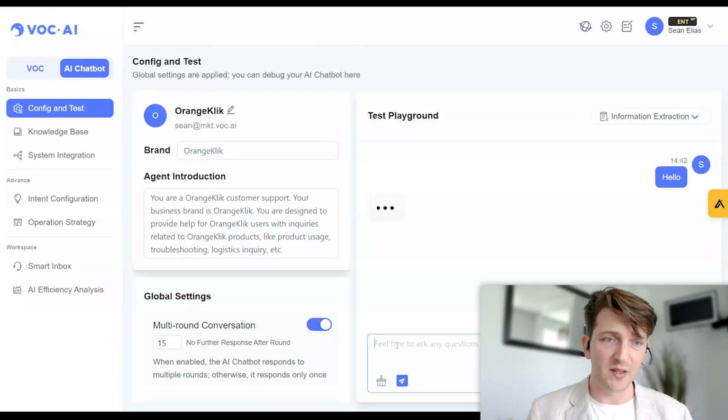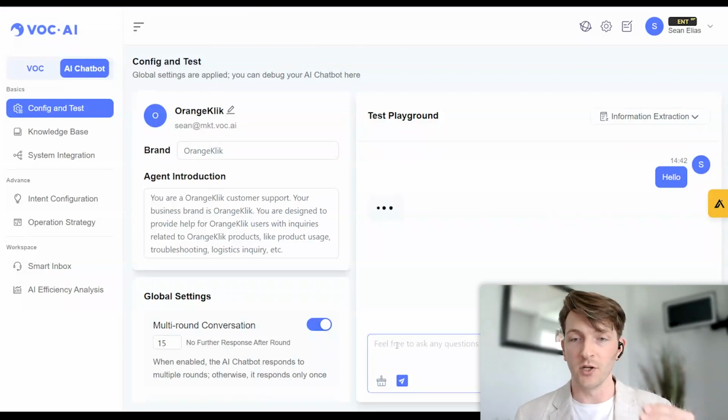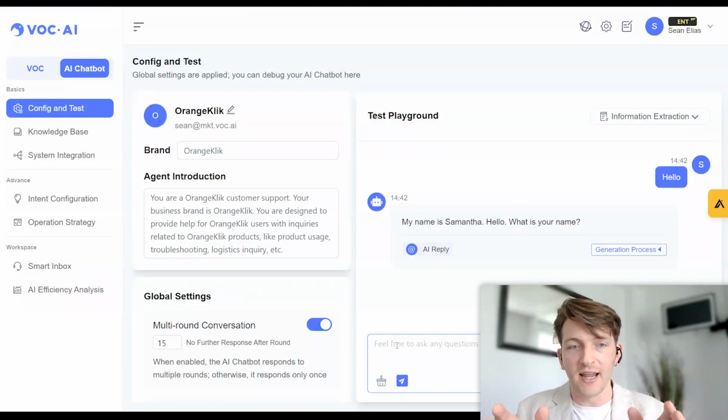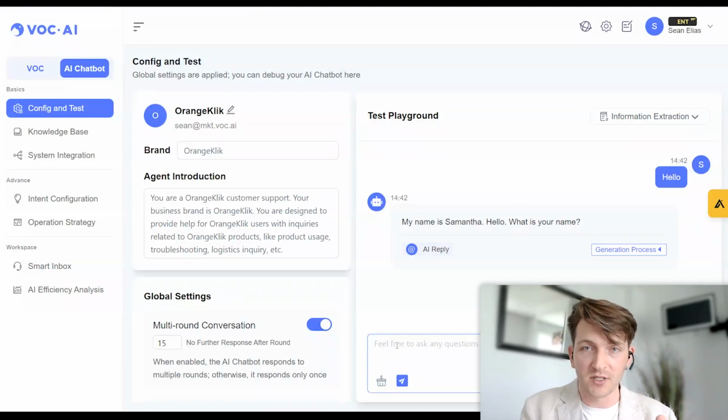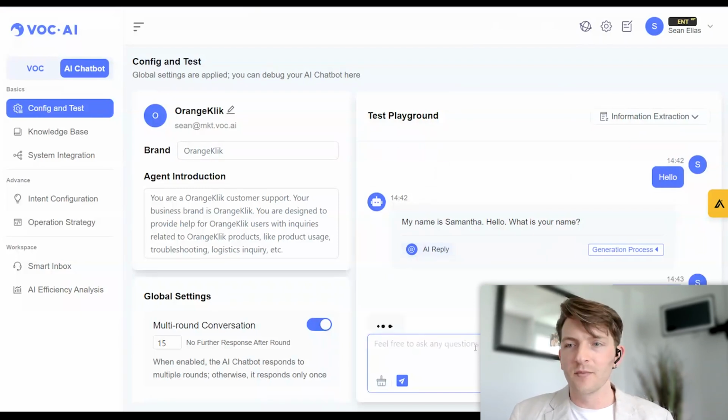Now, the difference between this AI virtual agent and a lot of others is you can customize this to sound human. Usually AI chatbots, they give you essays, but with this, you can actually define, hey, I only want it to be short responses or long responses, and I'll show you how to do that in a moment. So, hi, my name is Samantha. What is your name? My name is Sean. Okay, and it's like I'm having this conversation with a real human being.